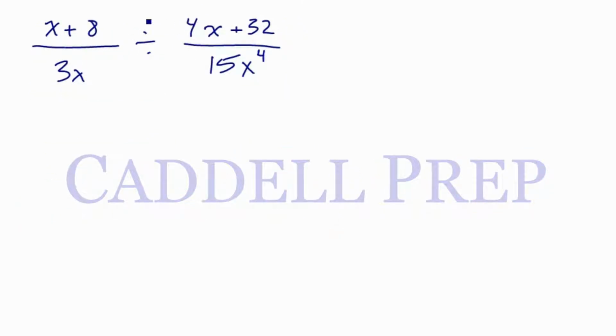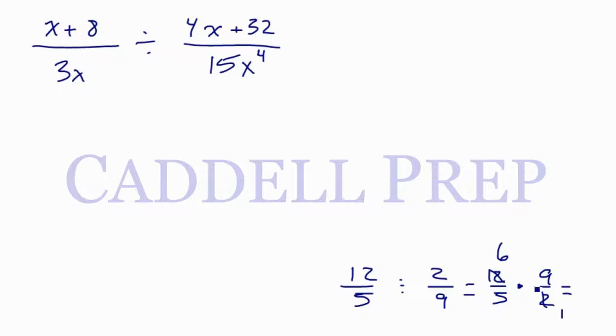Now let's look at division. Before we go into this, let's look at a quick division problem with fractions: 12 over 5 divided by 2 over 9. To do this, we have to do keep, change, flip. We keep 12 over 5, change this to multiplication, and flip this. Then we follow the same rules as for multiplication, cross canceling if we can. In this case we could reduce the 2 and the 12. This is a 1, this becomes a 6. Then we multiply. 6 times 9 is 54, 5 times 1 is 5.